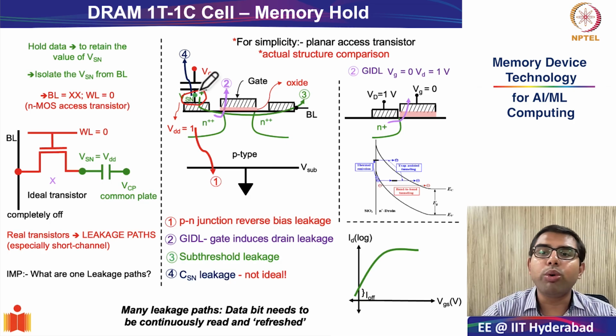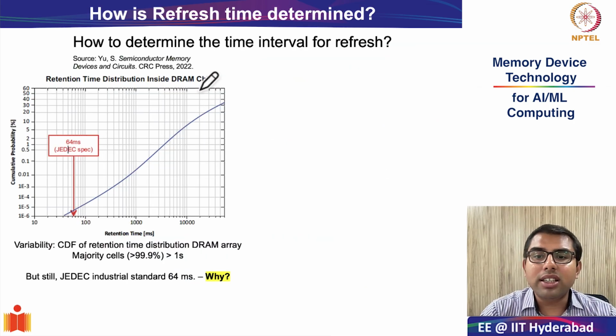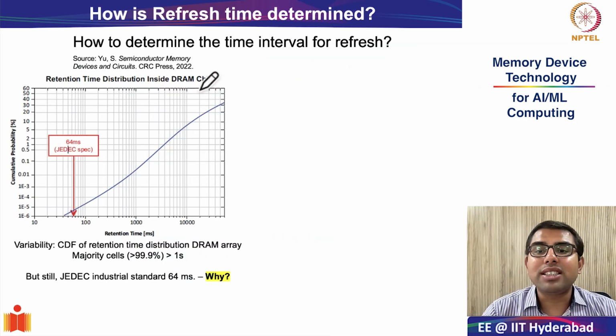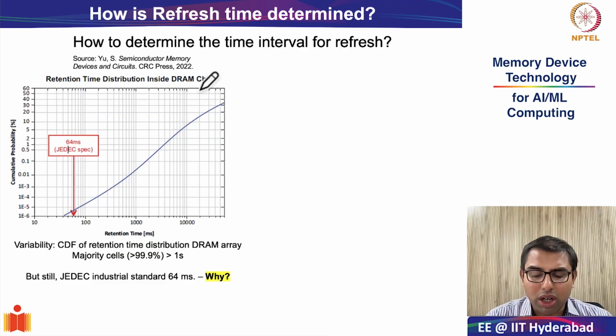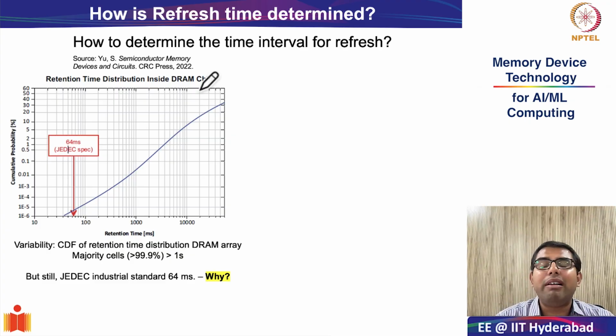So today we are going to ask a very interesting question. That is, how frequently do you have to refresh or restore the data? To answer this question, we have to recognize that, unlike what you may think, because of very many manufacturing variabilities and device operational variabilities, it is not true that every DRAM cell has one particular retention time.